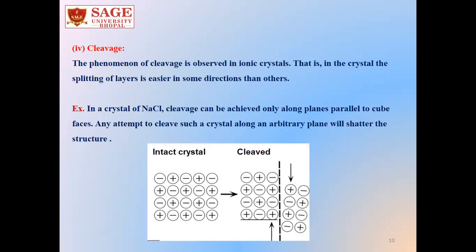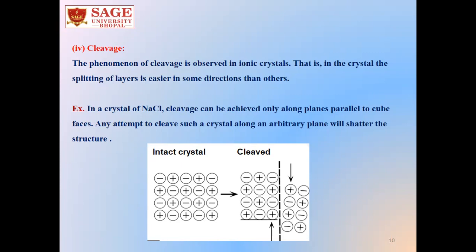Next point is the cleavage of ionic compounds. This phenomenon of cleavage is also observed in ionic crystals, for example in a crystal of NaCl. If we try to break the compound or apply force in any random direction or any arbitrary plane, the compound will just shatter the structure.